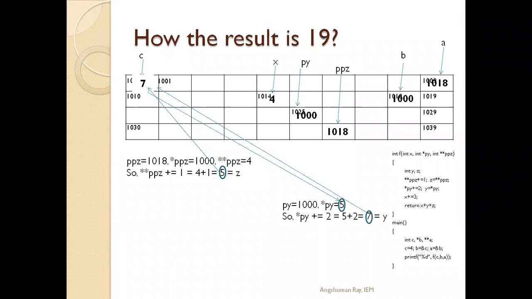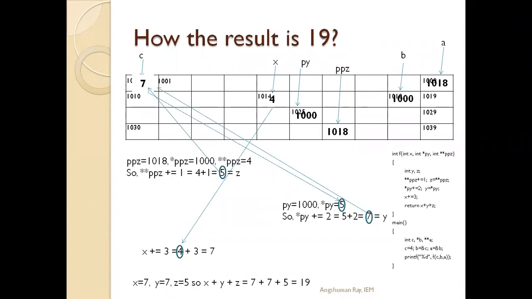Now x plus equals to 3 means x equals x plus 3. x is having the value 4 now. This 4 plus 3 is equal to 7. We have got this value 4 from the x location, and this 7 will be stored at x, so it will be updated to 7.